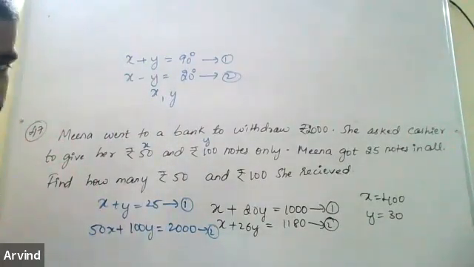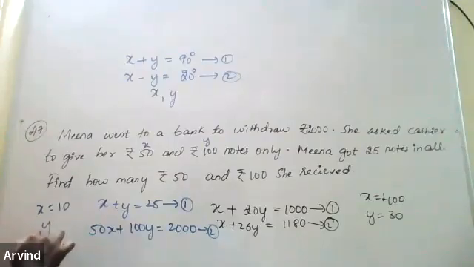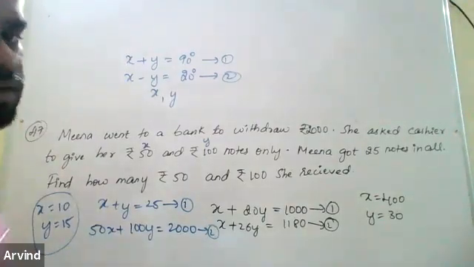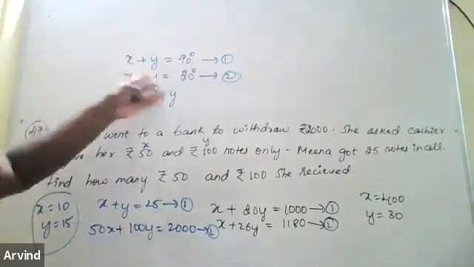For the 47th one, I got y is equal to 15 and x is equal to 10. Yes, that's correct. So you have to get x is equal to 10 and y is equal to 15. Complementary angles means if you add them, you should get 90. So they have given the difference.